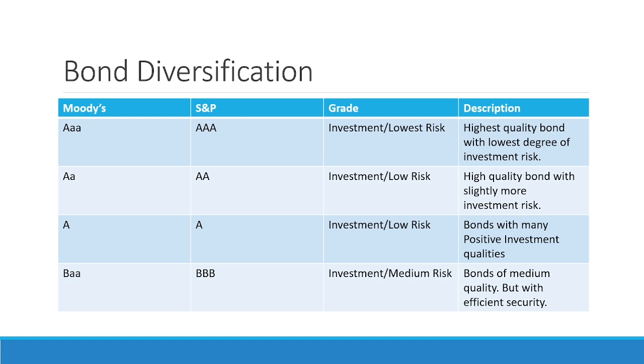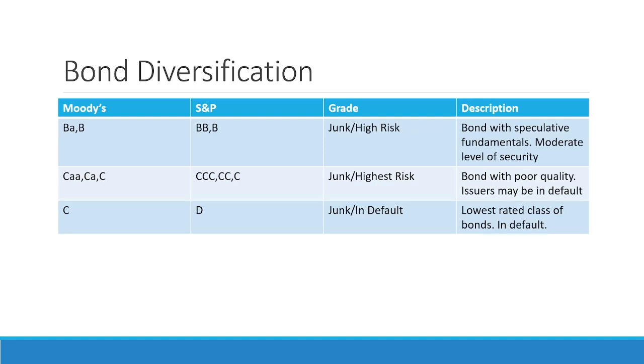BBB bonds are of medium risk, but have efficient security. BB bonds are of high risk and have a moderate level of security. CCC and CC bonds are of the highest risk and are poor quality bonds. C and D bonds are in default risk and have the lowest rating in the bond class.